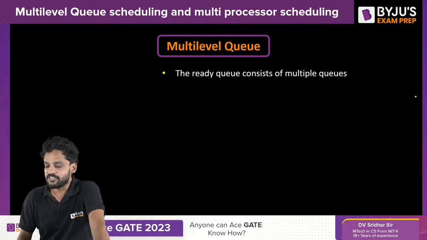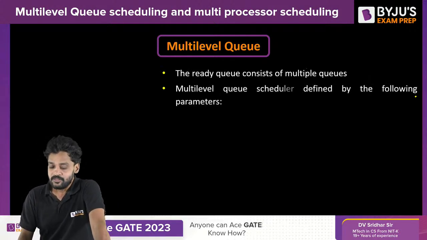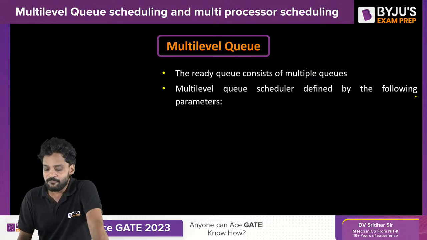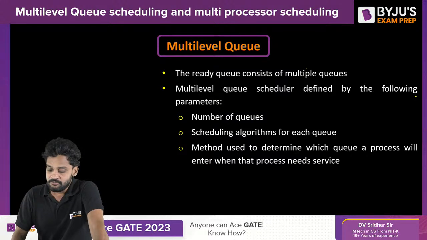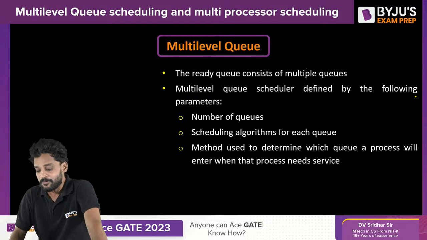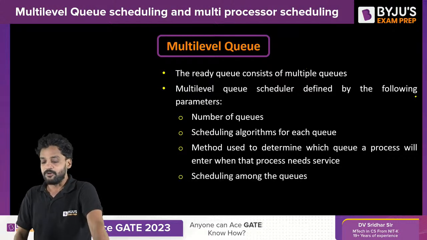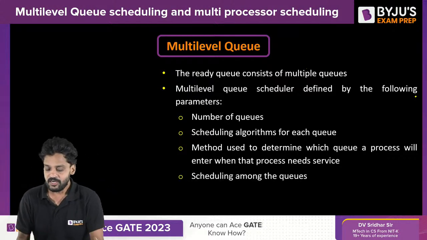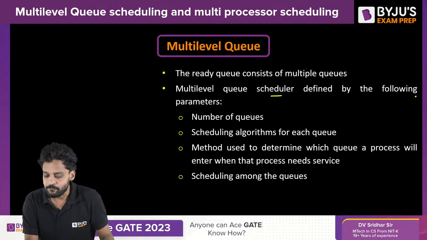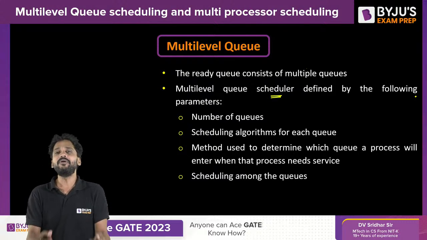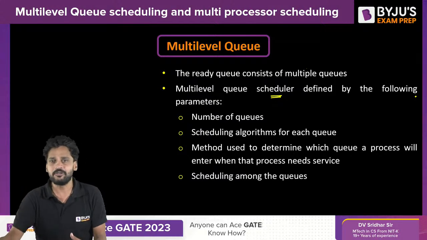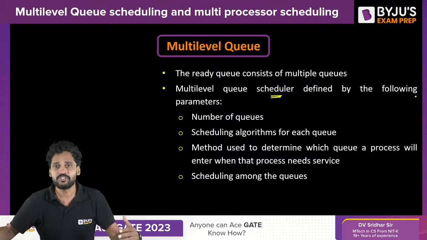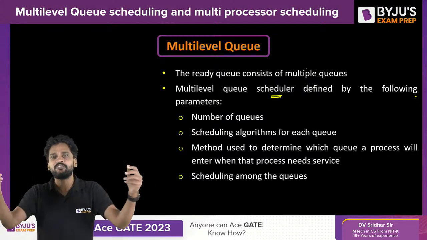The ready queue consists of multiple queues. The multi-level queue scheduler is defined by the following parameters: number of queues, scheduling algorithm for each queue, method used to determine which queue a process will enter when that process needs service, and scheduling among the queues. First of all, how many queues can we have in the system? The number of queues depends on the categories of the processes, right? How many types of process do we have?